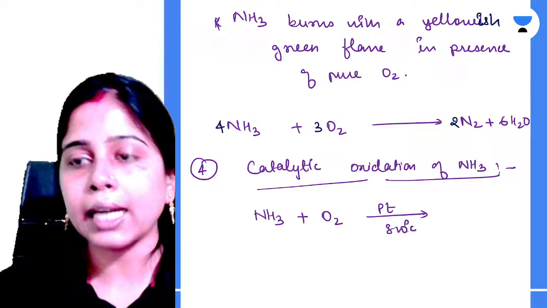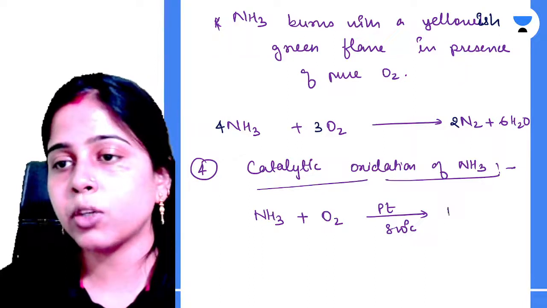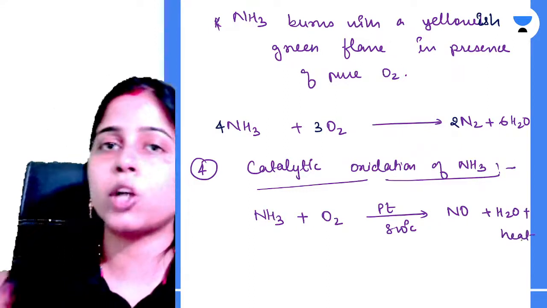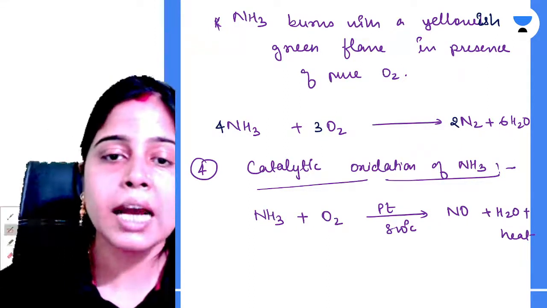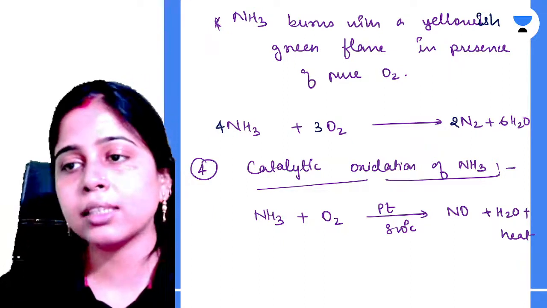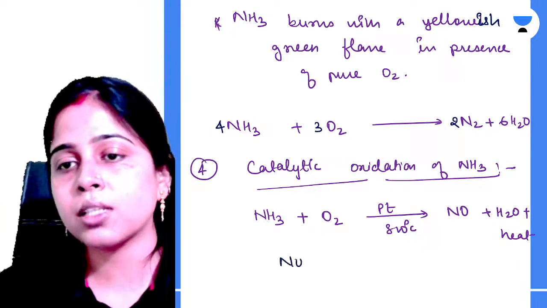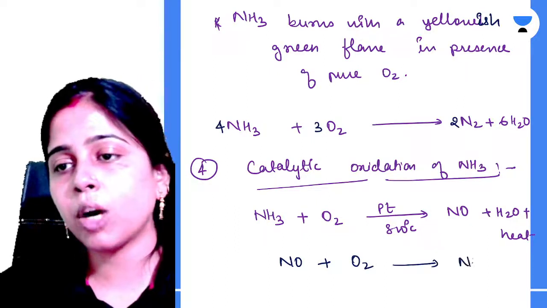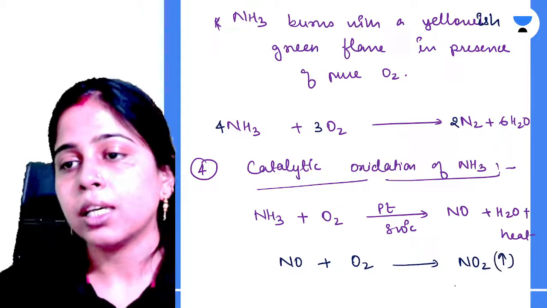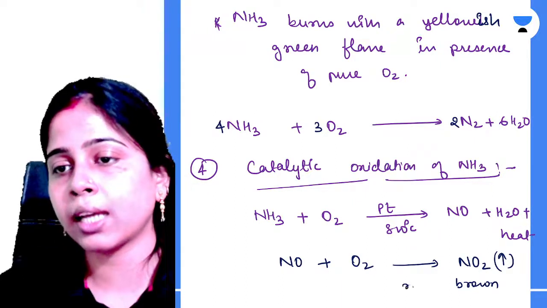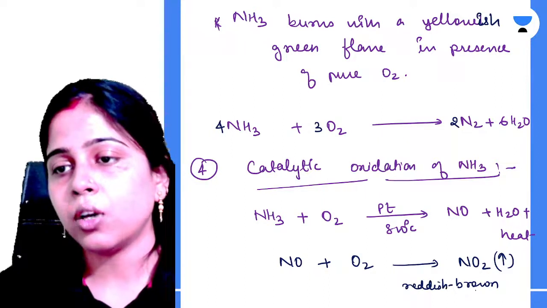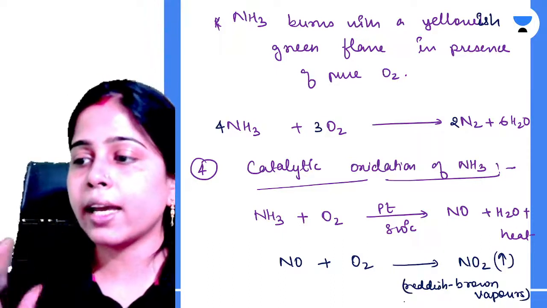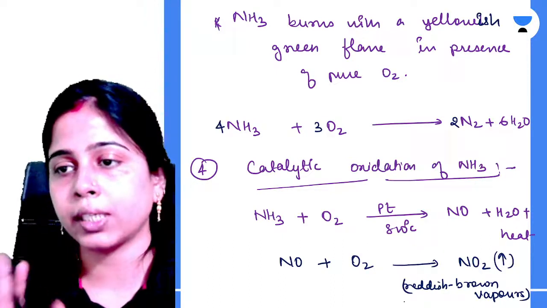your platinum, at 800 degrees Celsius to produce your nitric oxide and water vapor along with the production of a lot of heat. Okay. Now this reaction won't stop here. ये reaction यहाँ तक ही नहीं रुकेगा. Further, in the presence of more oxygen, your nitric oxide will get oxidized to form your nitrogen dioxide, that is the evolution of reddish brown gas. Okay, reddish brown vapors. Clear? This is the entire catalytic oxidation of ammonia.